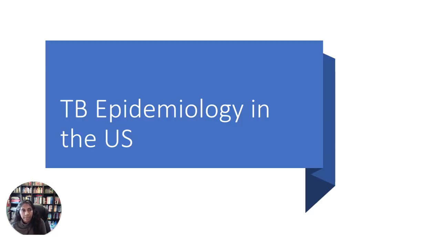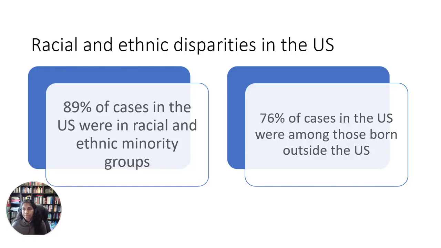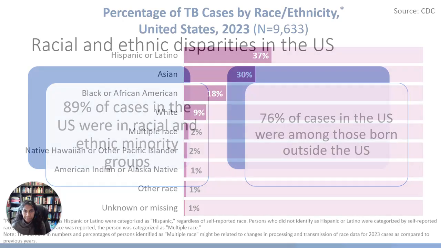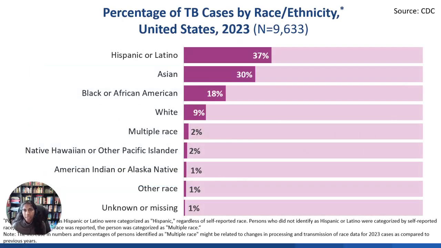So when we shift to TB epidemiology in the United States, there are racial and ethnic disparities. Nearly 90% of cases in the United States are in racial and ethnic minority groups, and over 3/4 of cases in the United States are among those who are born outside the U.S. So when we look at the breakdown of TB cases by race and ethnicity in 2023, 37% of cases are in those who identify as Hispanic or Latino, 30% in those who identify as Asian, and 18% in those who identify as Black or African American.